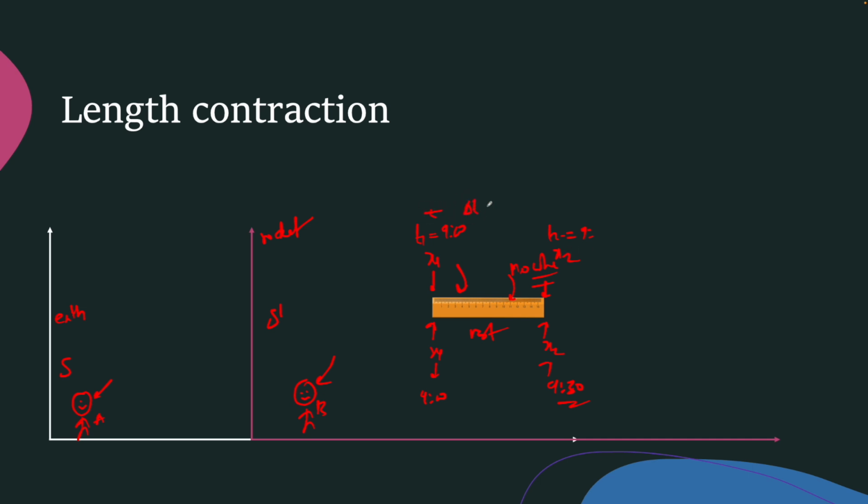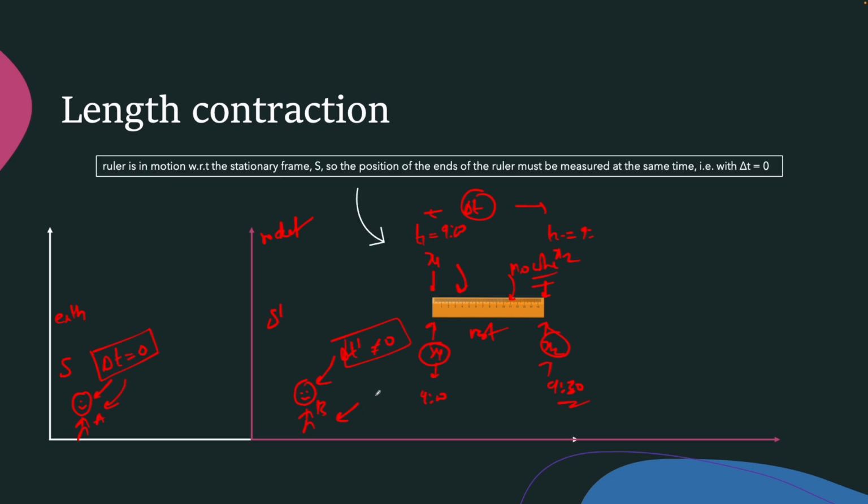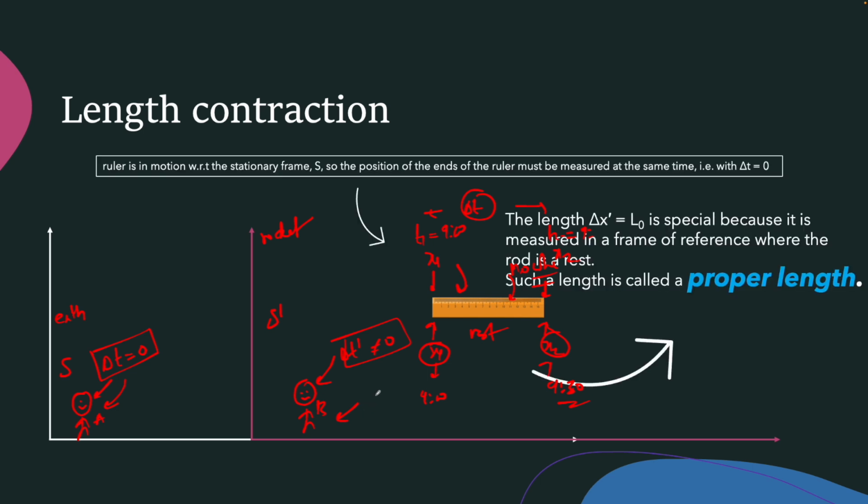That means the time difference for him to measure both ends is zero. That means the time difference to measure both ends with respect to the person on Earth is zero. But whereas the time difference for the person on the rocket to measure both ends x1 and x2 may not be zero, because he can measure both ends at any point of time because the ruler is going nowhere for him. And the length measured by the person B is considered as proper length.